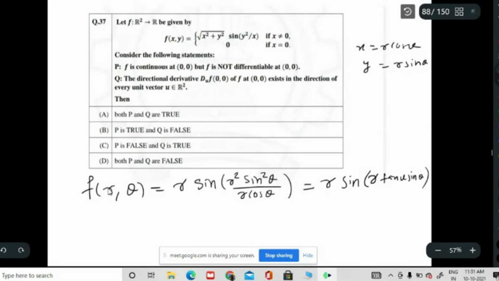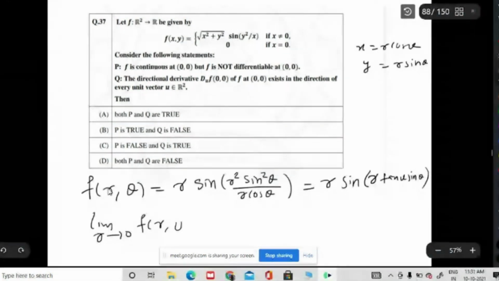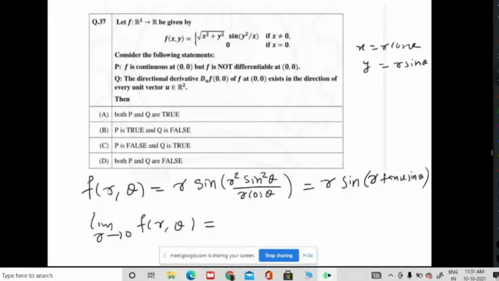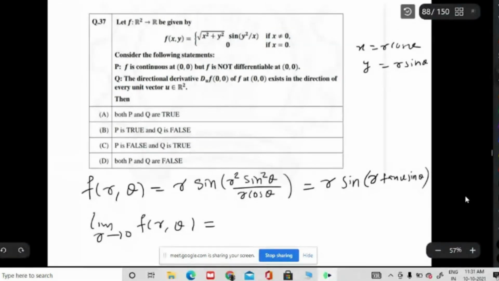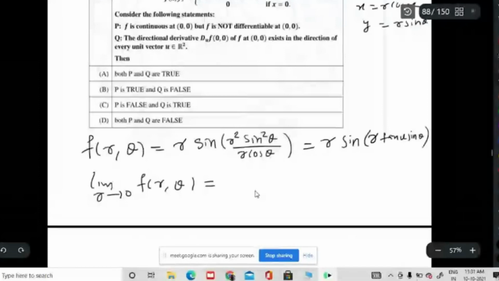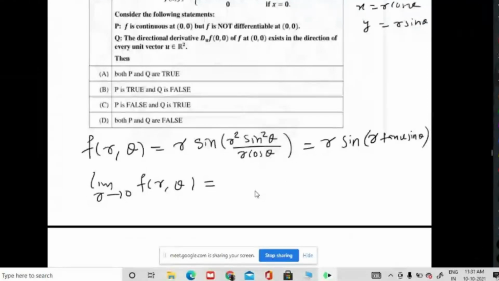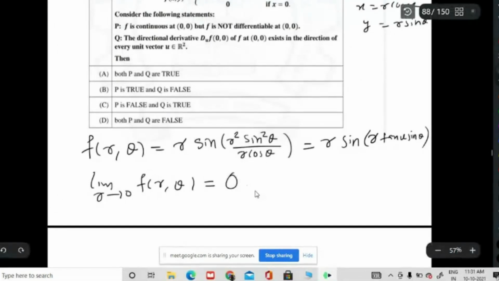Now what can you say about this one? Limit r tending to 0 of f of r theta, where does it go? What is this quantity? 0, because you can take modulus, the sine is bounded by 1. So then you can use the sandwich, right? Both left and right go to 0, so the intermediate one also goes to 0. So this will be 0.